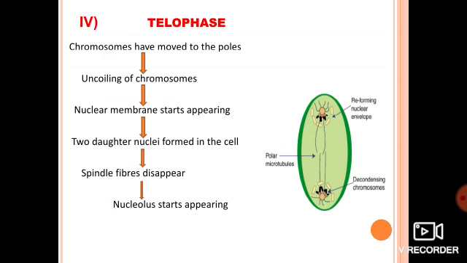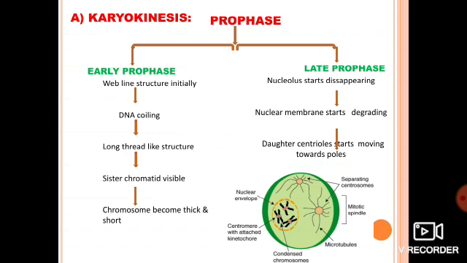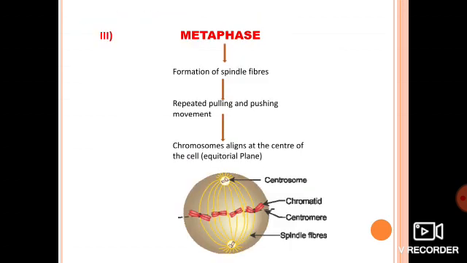So in prophase, the first phase of mitosis, what have we seen? Chromatin, which is a thread-like structure, gets condensed and forms the X-shaped chromosome. Along with that, the nucleolus disappears and the nuclear membrane starts disappearing. Now from this prophase, metaphase starts. Meta means middle. In this, the chromosomes align at the center of the cell. Along with that, spindle fiber formation occurs. What is the function of spindle fibers? They help in the movement of chromosomes.